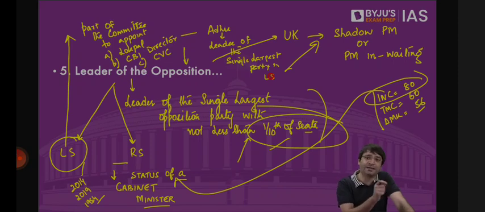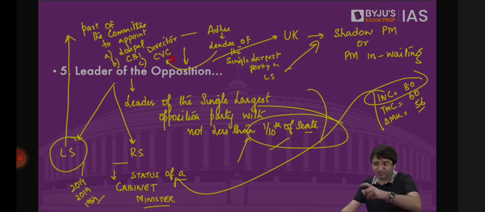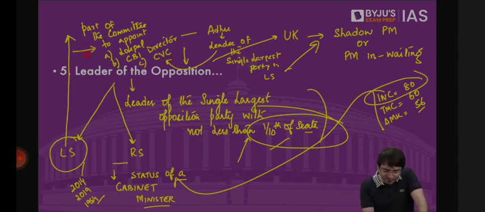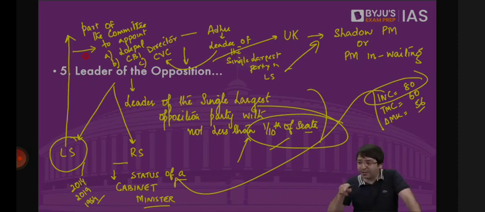But then how is Mr. Adhir Ranjan Chaudhary part of this committee to appoint CBI director, to appoint CBC, to appoint Lokpal? It is because the rules say who is going to be part of this committee? Leader of the opposition or leader of the single largest party? So since Mr. Adhir Ranjan Chaudhary is the leader of the single largest party in Lok Sabha, that is why he is part of these committees. Otherwise he would not be. That's the job of the leader of the opposition. Okay?